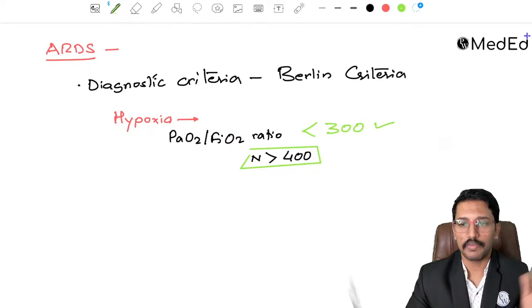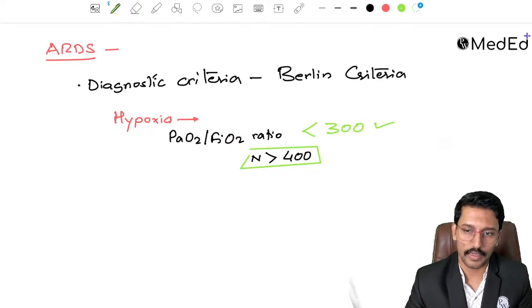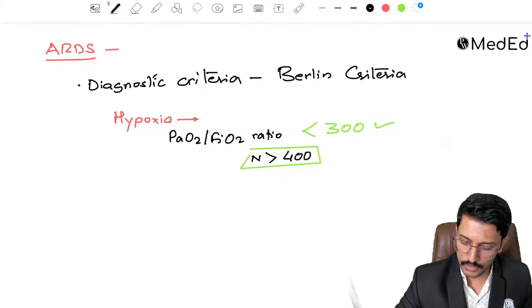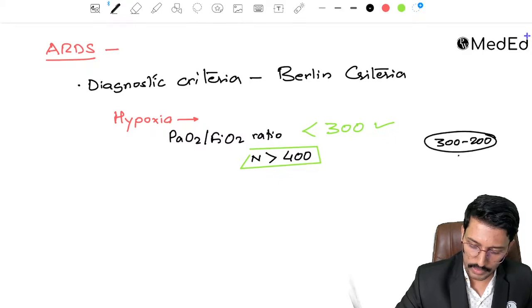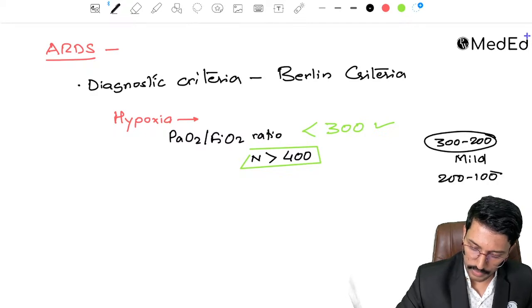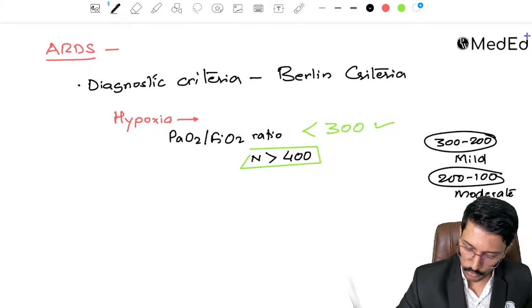to classify the severity of ARDS as mild, moderate and severe. When this ratio is between 300 and 200, that will be called mild, and when it is between 200 and 100, that will be called moderate, and when the PaO2 by FiO2 ratio is less than 100, that will be called severe.